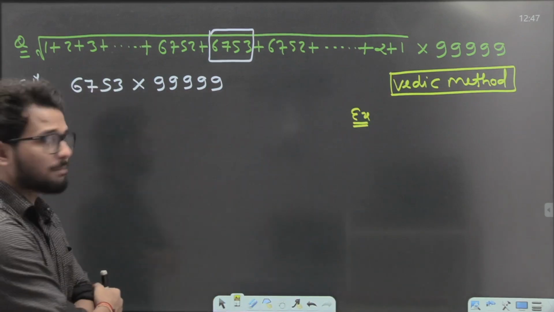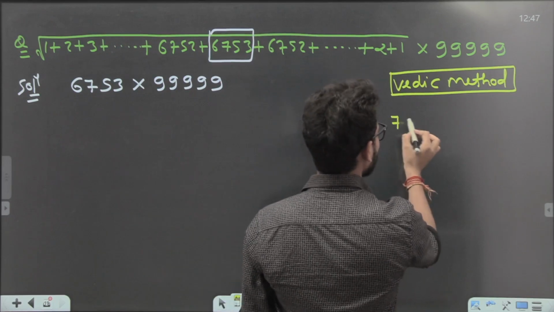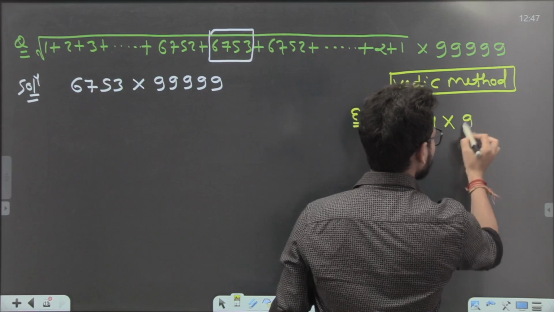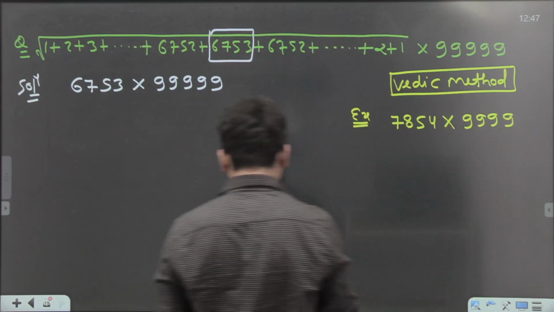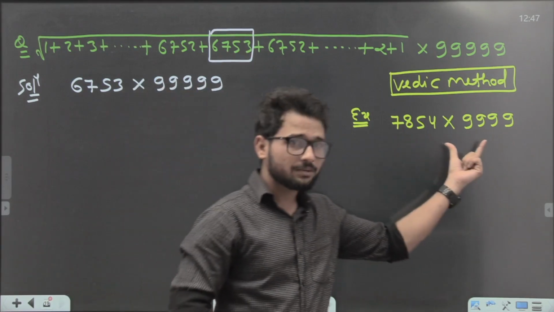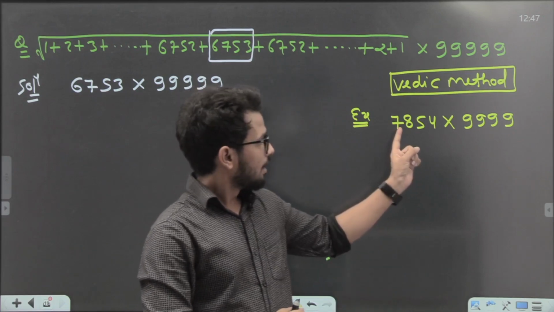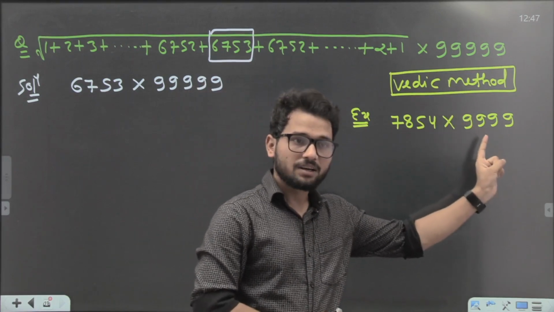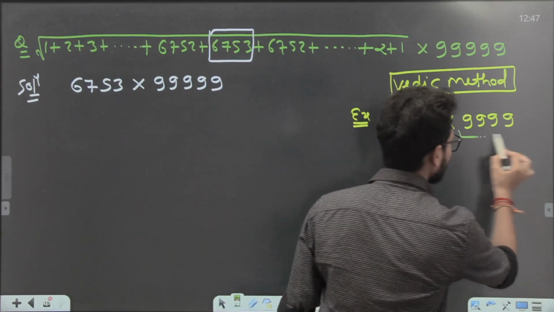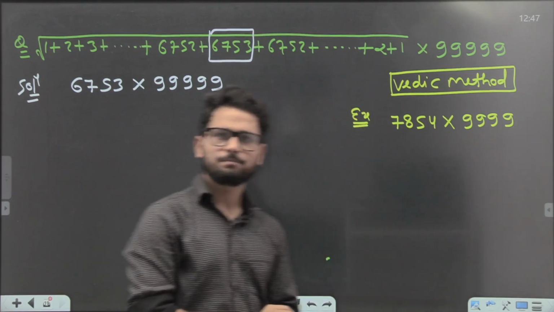Now look here. What is the Vedic method? Let me tell you. If I take an example like 7854 and 9999, just leave the question for a moment. I want to multiply these numbers. Okay, no problem. Guys, to multiply both these numbers, there are two conditions. Condition number 1. Either of the numbers should be 9999 as it is. Yes, it is 9999. Okay, no problem.